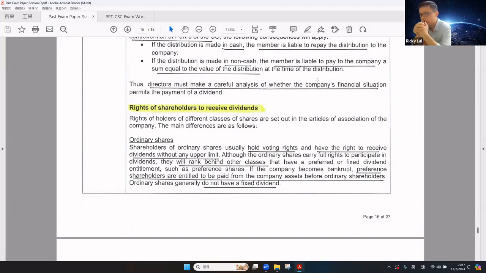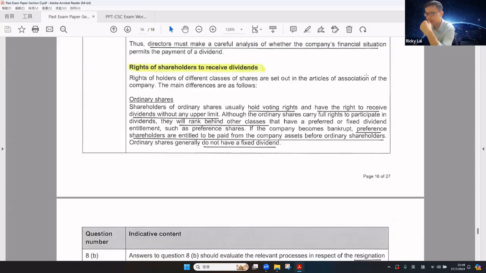First of all, ordinary shareholders usually hold voting shares. They have the right to receive dividends without any upper limit. They will rank behind other classes of shareholders that have a preferred or fixed dividend entitlement, for example, preference shares. When the company becomes bankrupt, preference shareholders are entitled to be paid from the company's assets before ordinary shareholders. Ordinary shares generally do not have a fixed dividend.